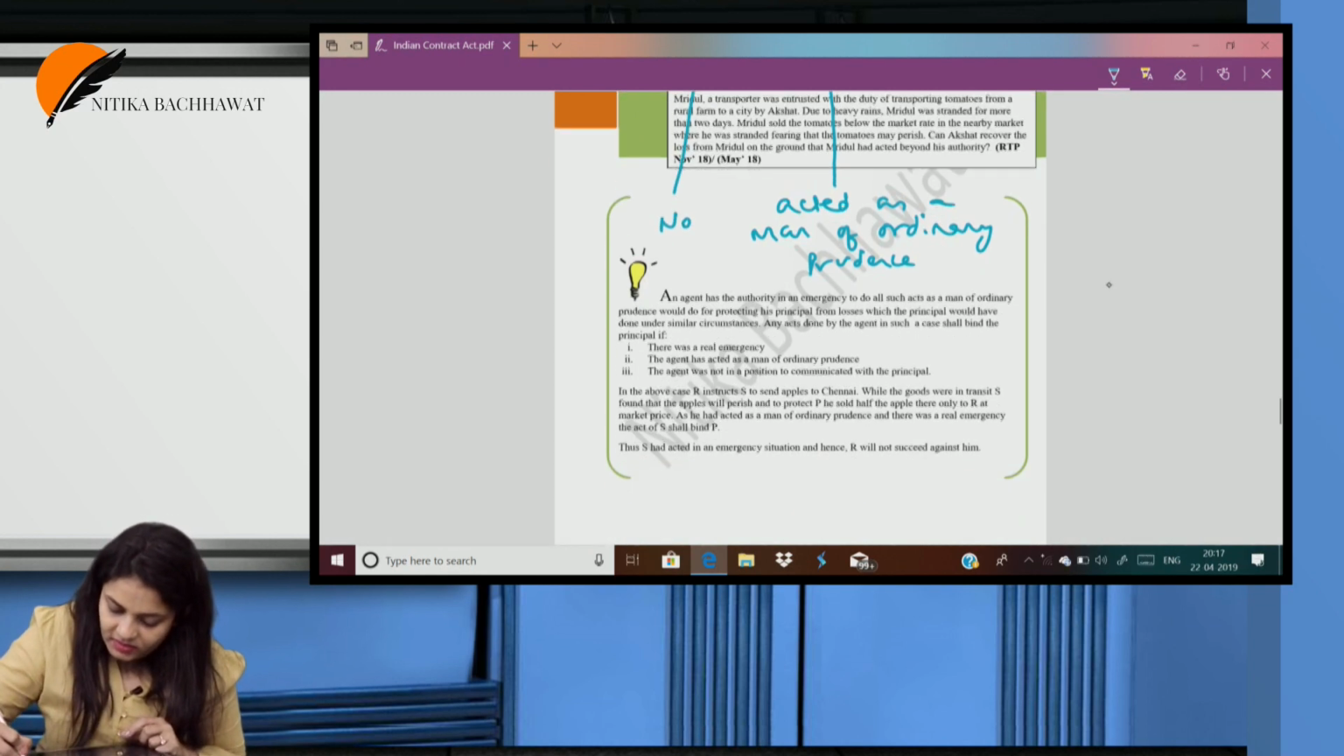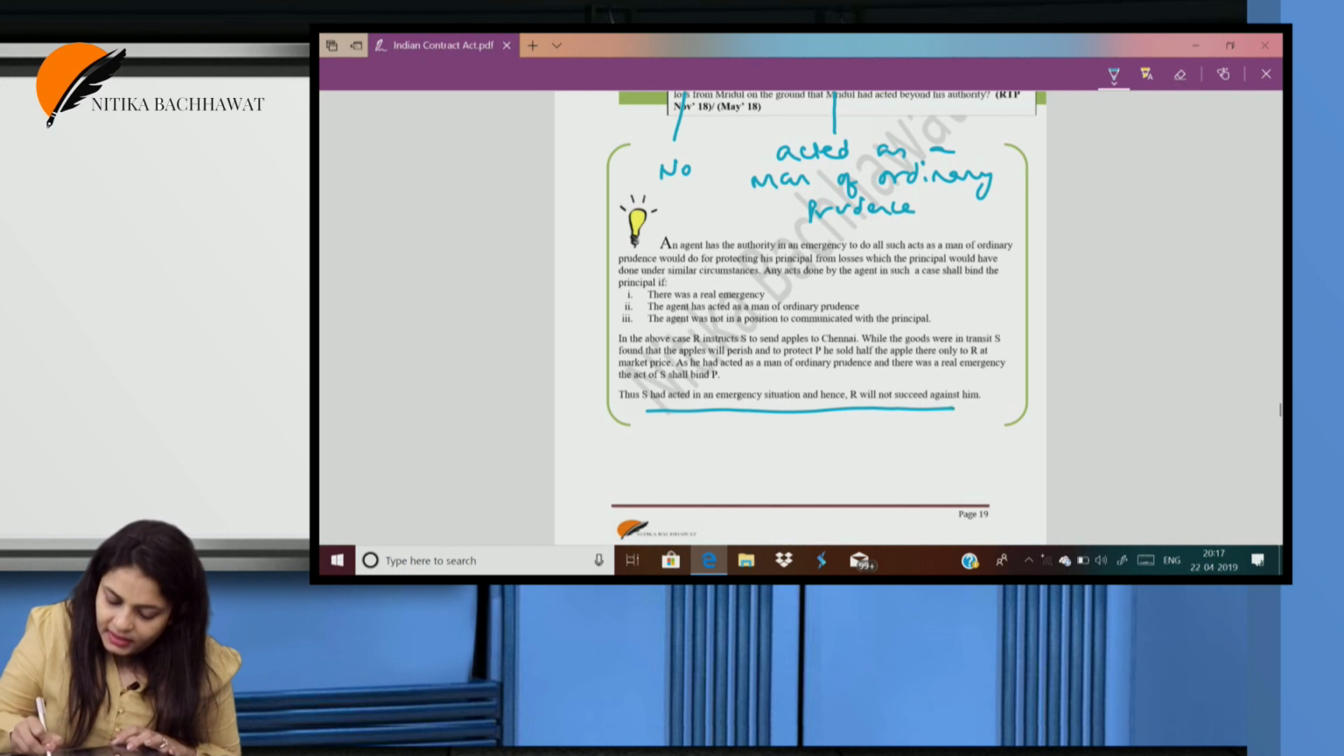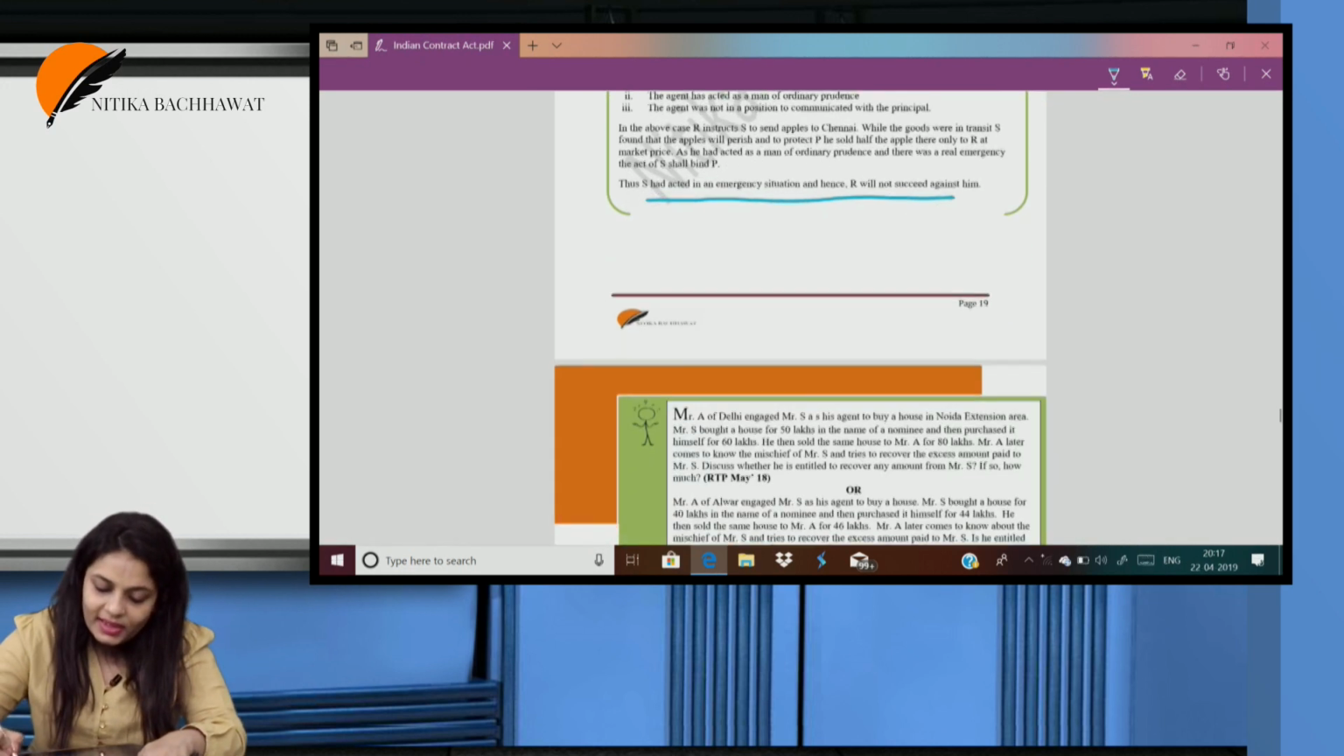No, in that case he will not succeed. Suresh has acted in an emergency and hence R will not succeed against him.